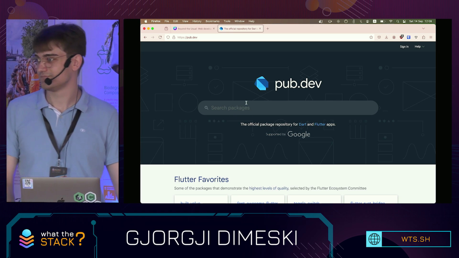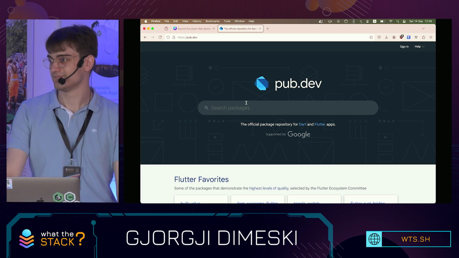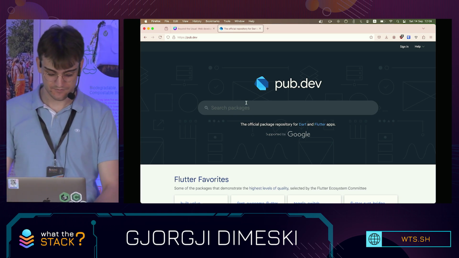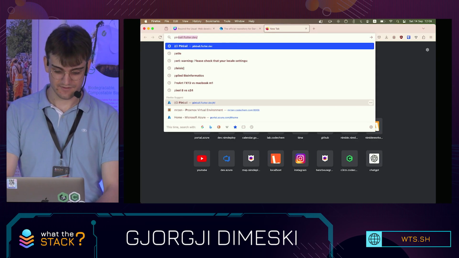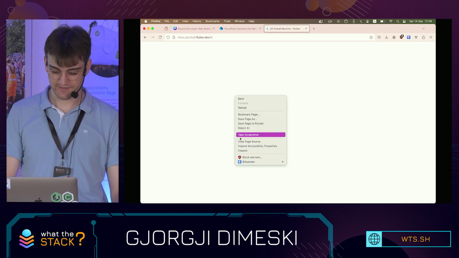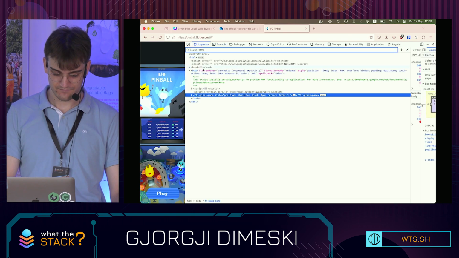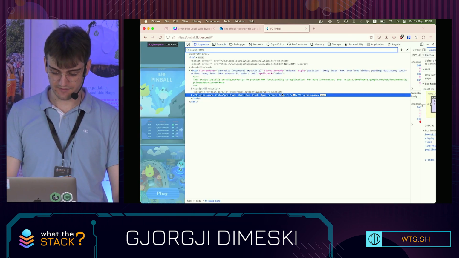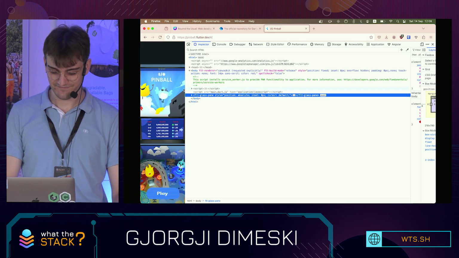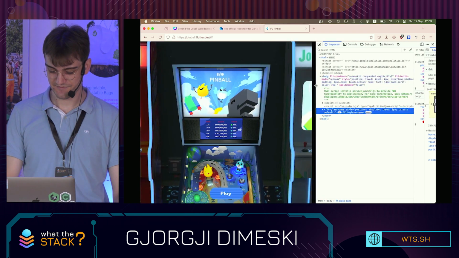So you mentioned before, essentially what Flutter does is gives you a blank page, a blank canvas, right? And it doesn't render HTML, it just draws inside the canvas? Nope. Let's see how this looks if I inspect it. It's a body and it's a flt-glass-pane. This is it. This is the entire page.